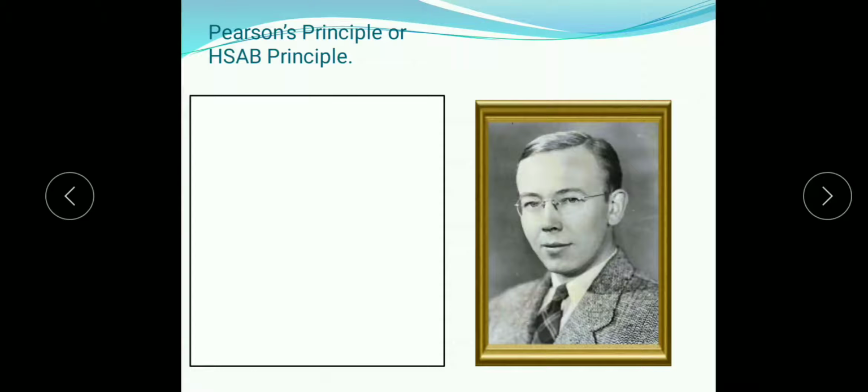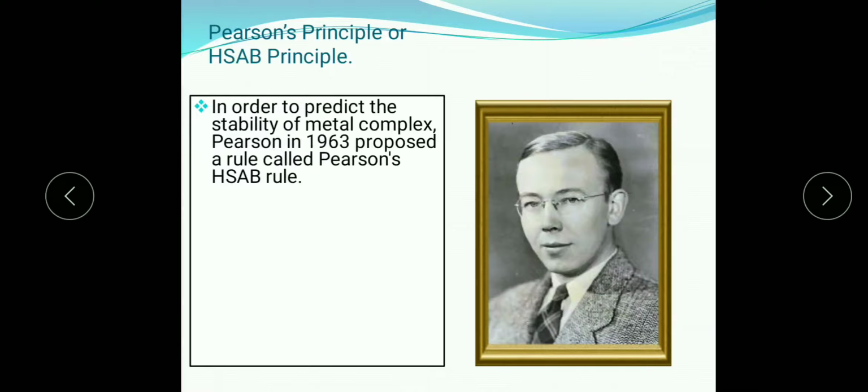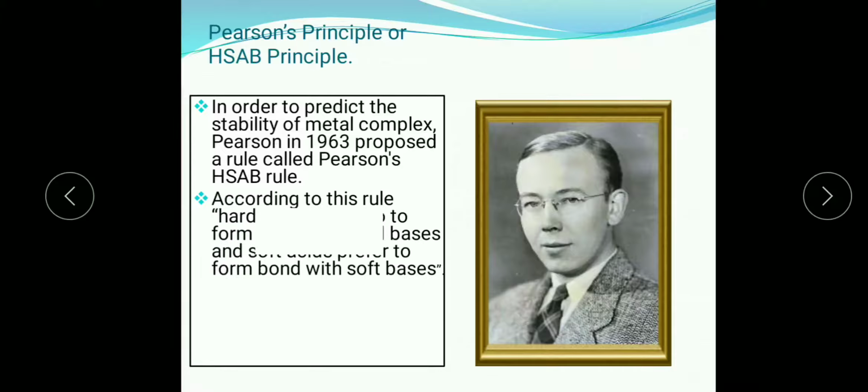Here is the scientist who proposed the Pearson principle. This principle is used to predict the stability of metal complexes. Pearson proposed this in 1963, and this is called the Pearson HSAB rule. According to this rule, hard acids prefer to form bonds with hard bases, and soft acids prefer to form bonds with soft bases.